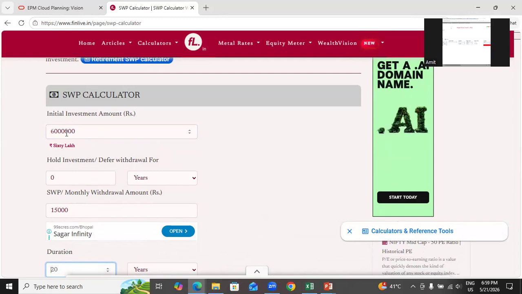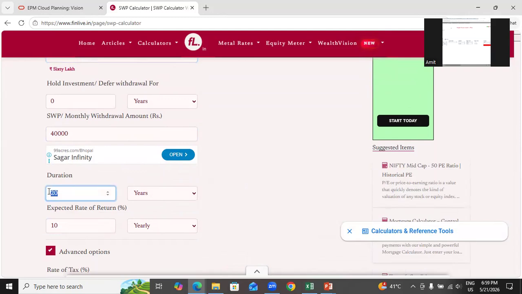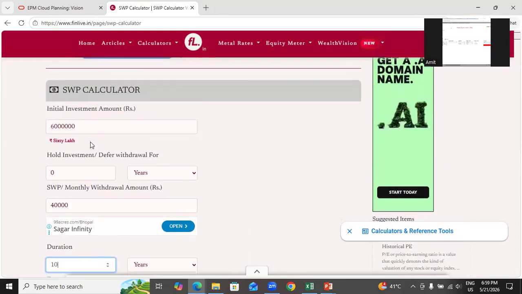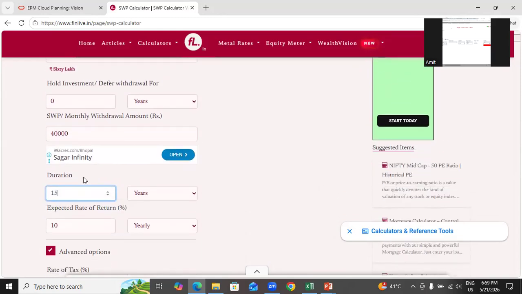and how long is my money going to last with me? So 60 lakh rupees I have got, and I'm withdrawing 40,000 rupees per month, right? And for the next 20 years or 10 years, whatever you want, you can put it over here. I assume I'm withdrawing this for 10 years. So I'm retiring at 60 and I'm going to withdraw this money for the next 10 to 15 years. And my money is going to grow by 12% annually.